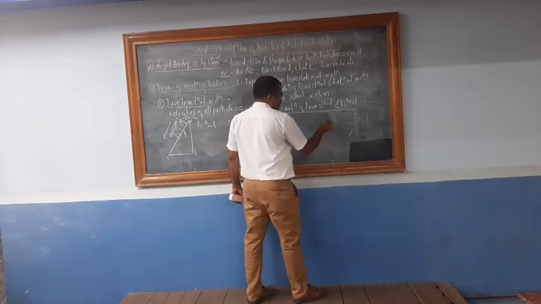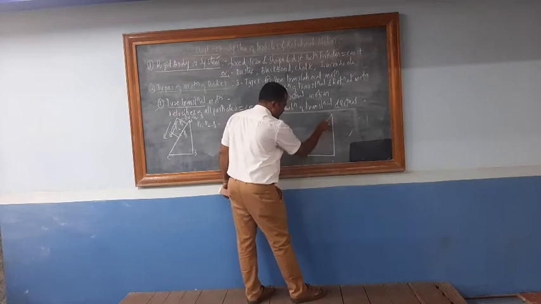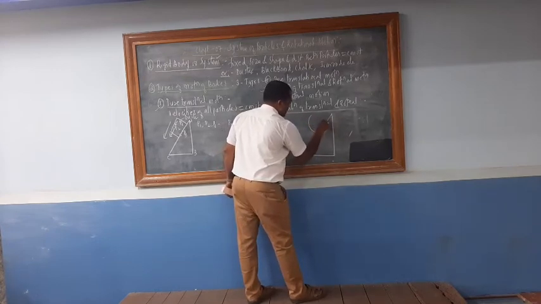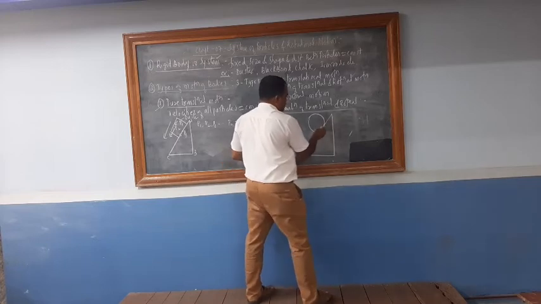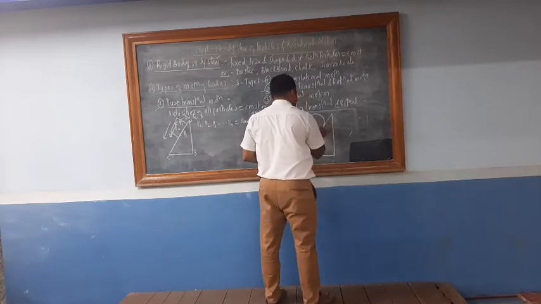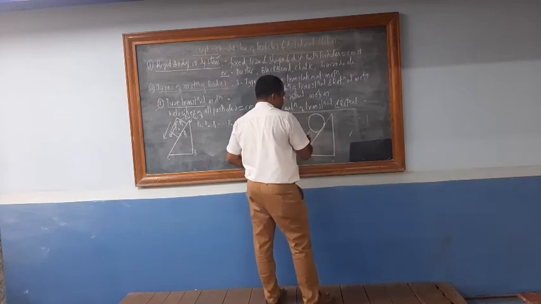In order to understand this, let us consider an inclined plane once again. Instead of a rectangular body, let us consider a circular body, a circular ball, which is moving in this direction of motion.